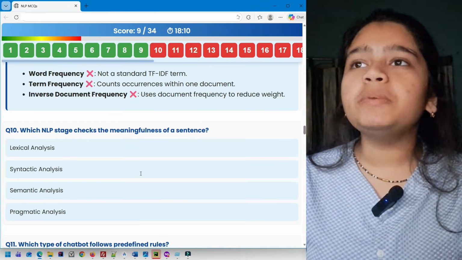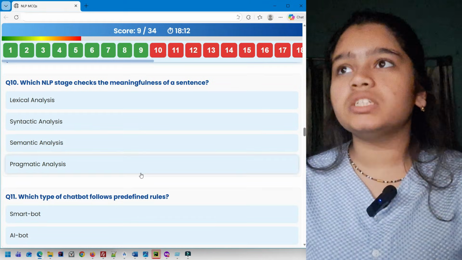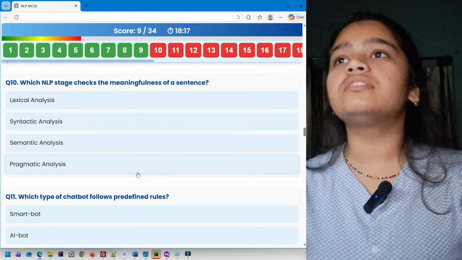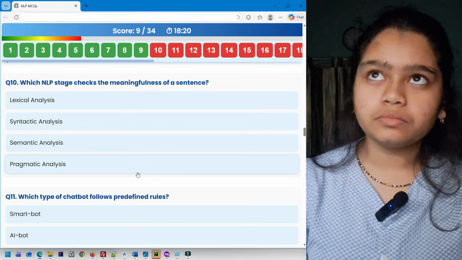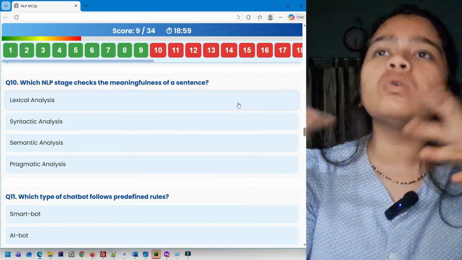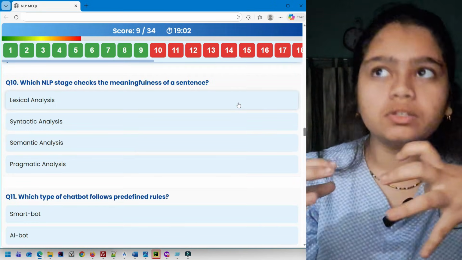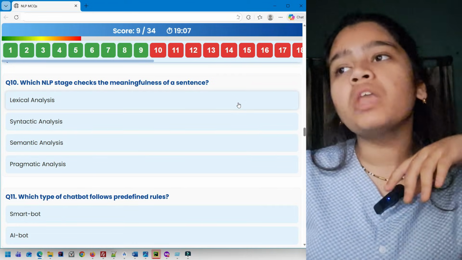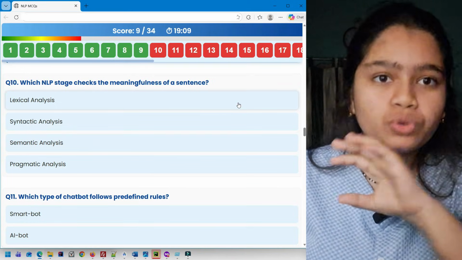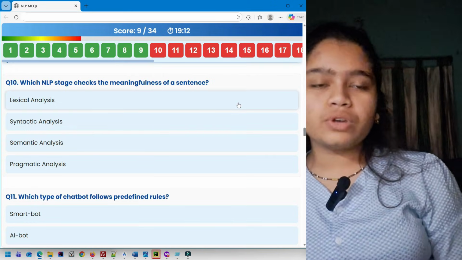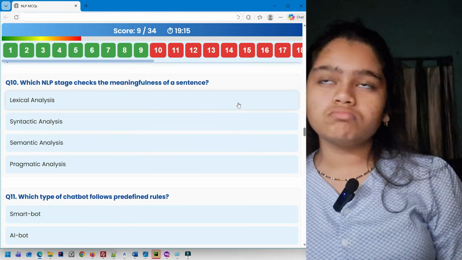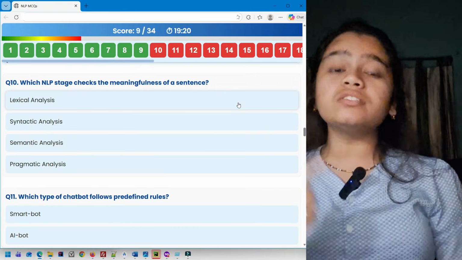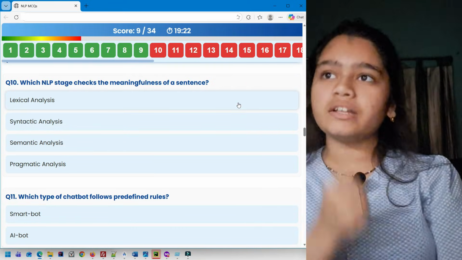Question 10. Which NLP stage checks the meaningfulness of a sentence? Lexical analysis, syntactic analysis, semantic analysis, pragmatic analysis. In lexical analysis, the whole sentence is broken into tokens or words. That is not related to meaning. Syntactic analysis is related to checking grammar and the sentence structure, whether it follows the correct structure or not. So that is also not meaningfulness. Semantic analysis, yes, semantics deals with the meaning of the sentence, so that can be the answer.